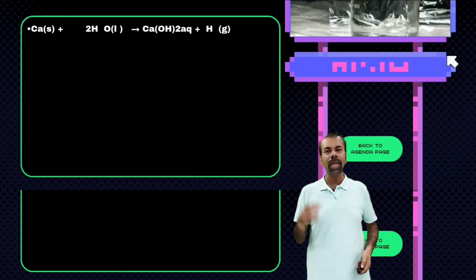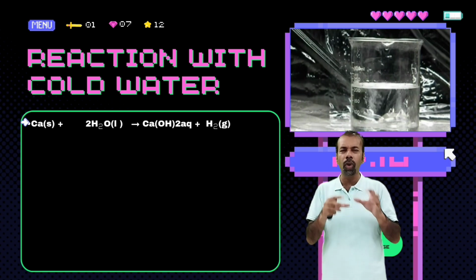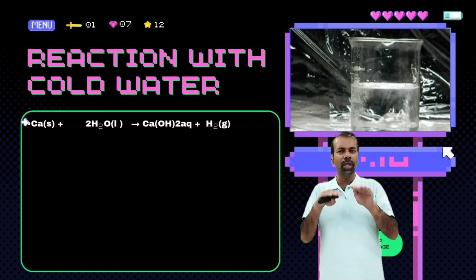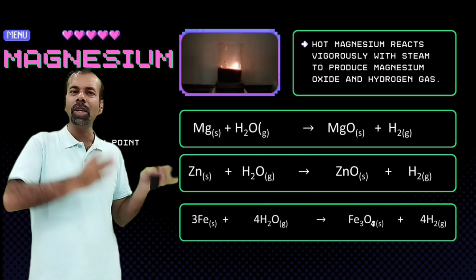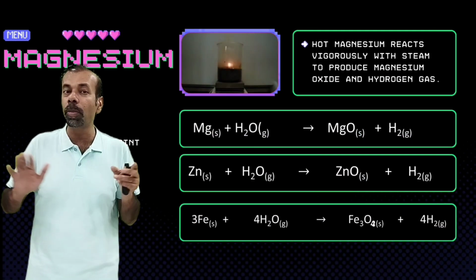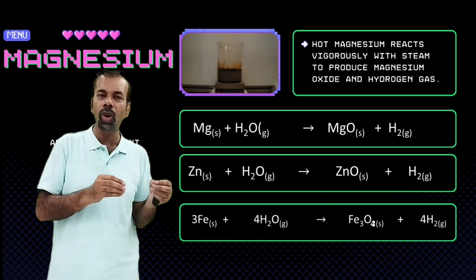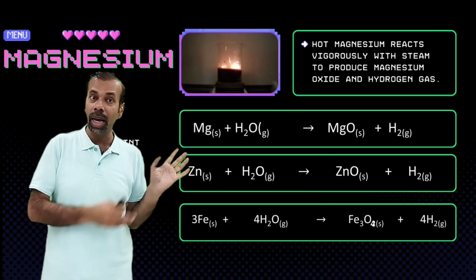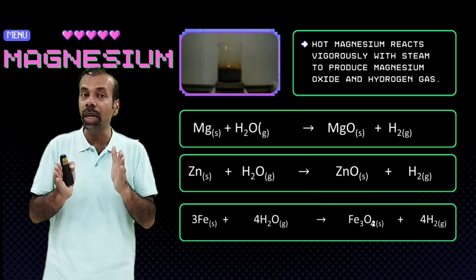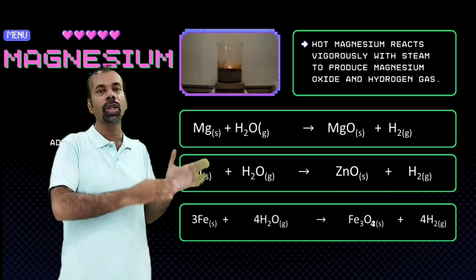But if you put calcium in water, calcium can react with cold water, but the reaction is quite slow. Hydrogen gas is produced. But if you put magnesium in cold water, there will be no bubbles, because magnesium does not react with cold water, rather it will react with steam. And you can see from the equation, magnesium reacts with steam and it makes magnesium oxide and hydrogen gas.